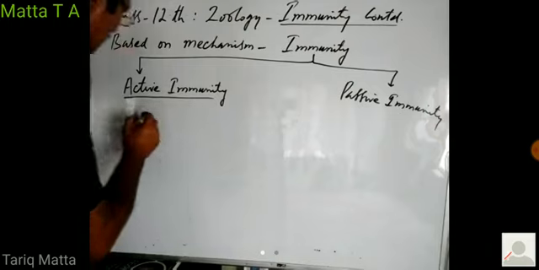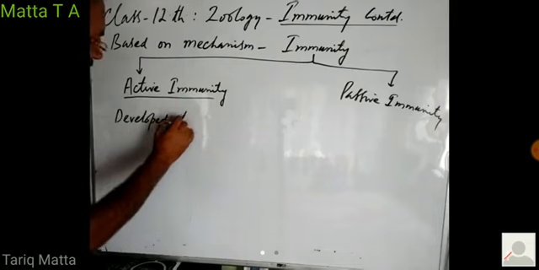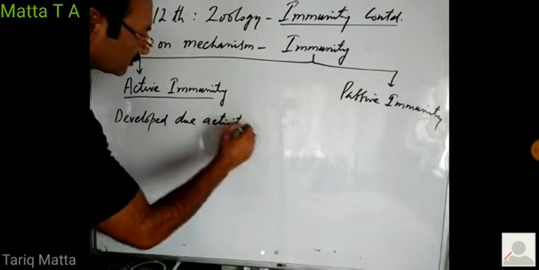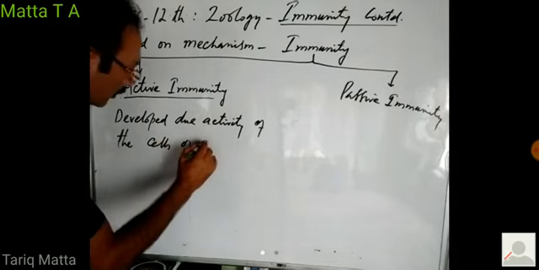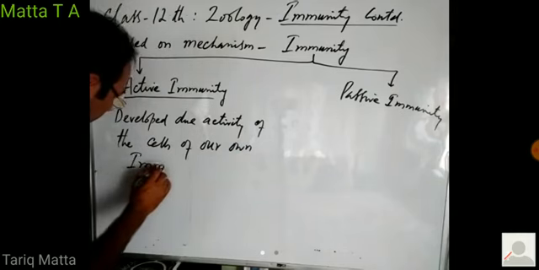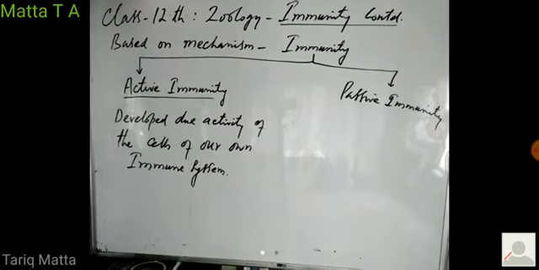This is the immunity which is developed due to the activity of the cells of our own immune system, our own immune system. So when our immune system reacts to a pathogen or a disease and develops immunity, that type of immunity is known as active immunity.